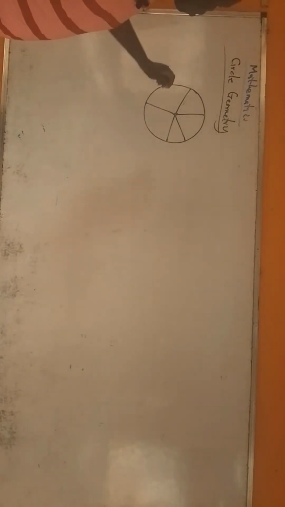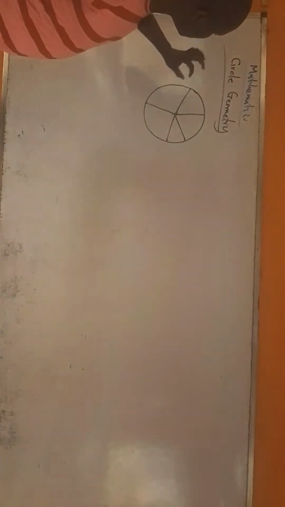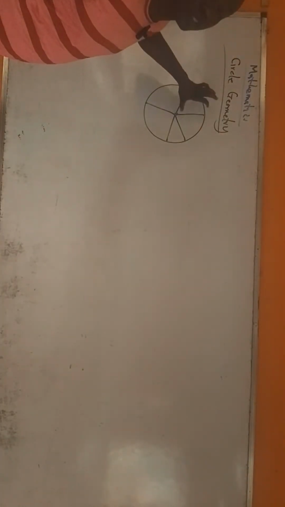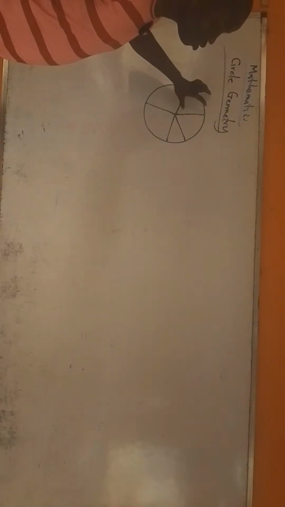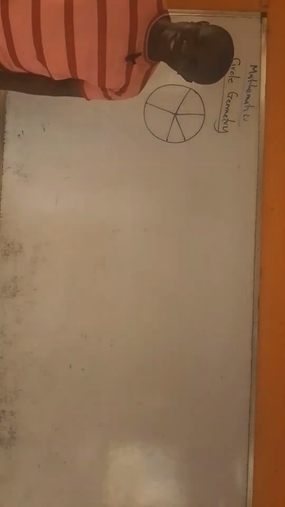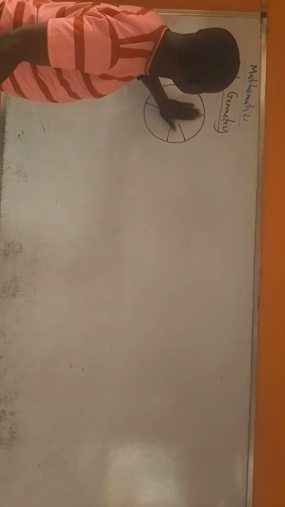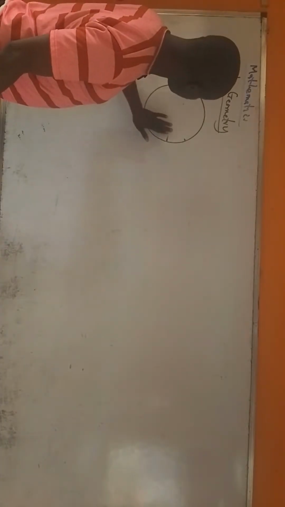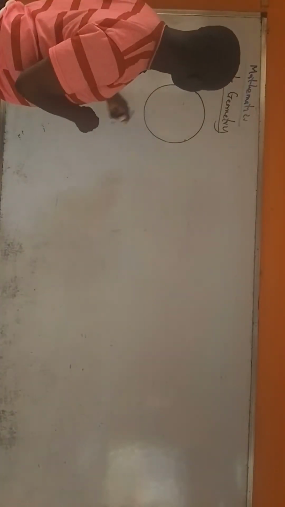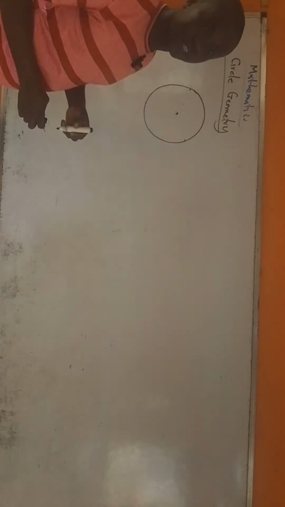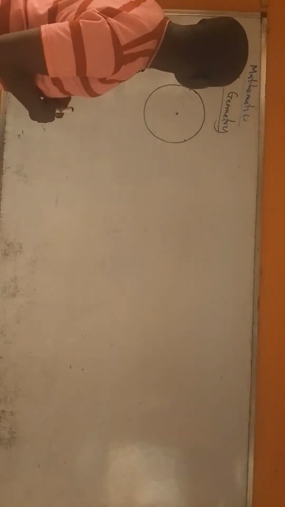Are you getting it? So it's the length of the line that runs from the center to any point on the circumference that is the radius. Are you following? So that's pretty much that. Radius is singular and the plural is radii. When we have more than one, we use radii.